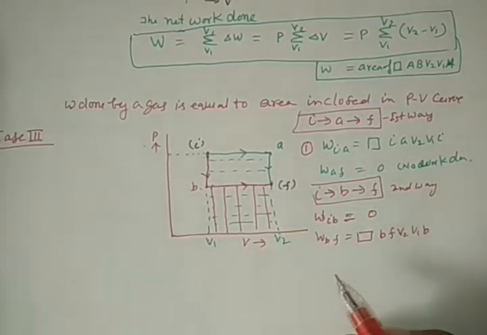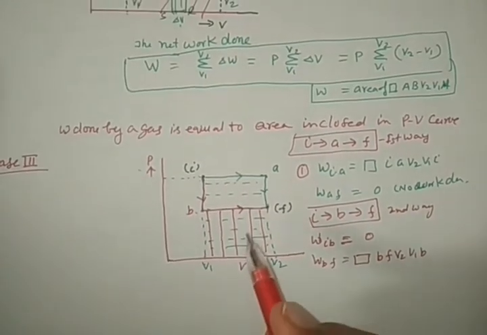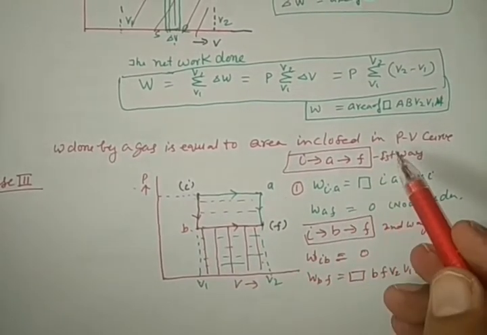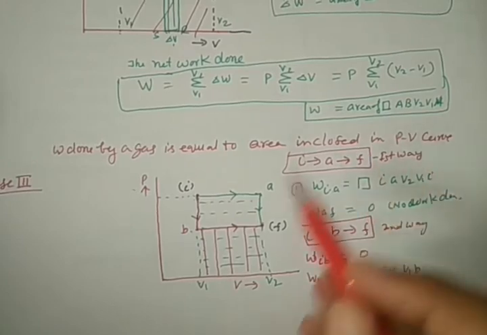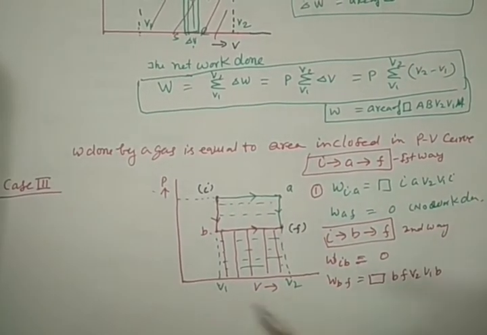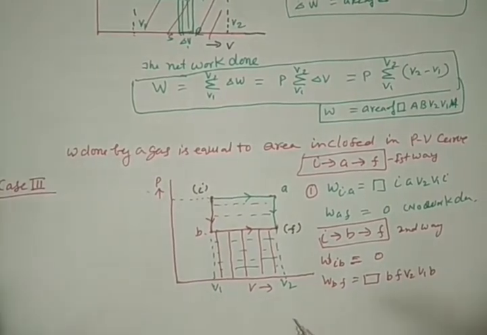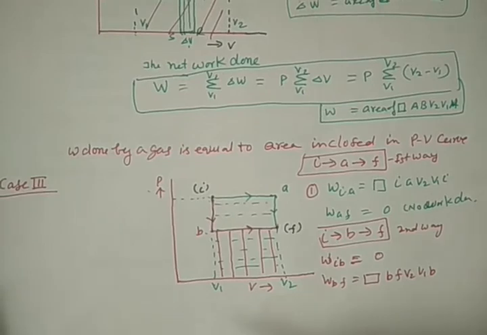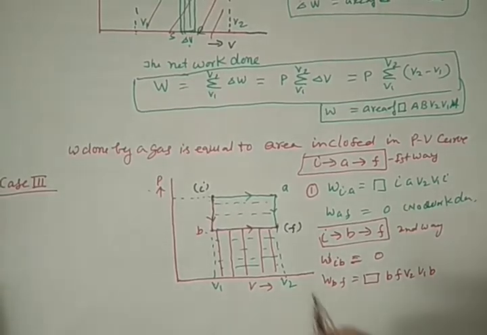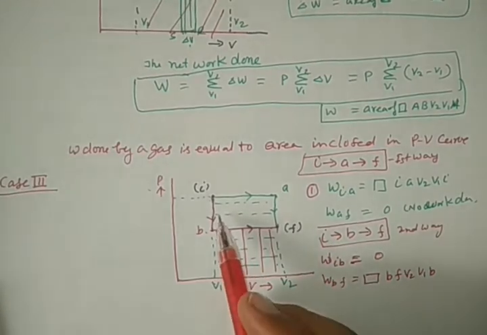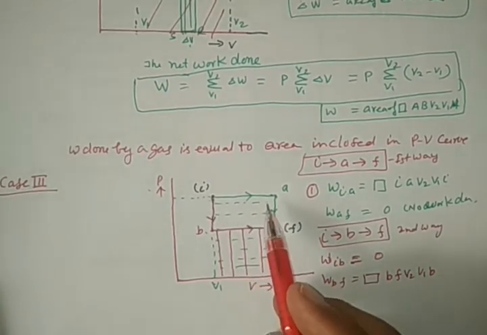So here a lesser amount of work is needed. By this path, less work is done as compared to the first part. So see, what is the conclusion of this graph? The conclusion is that work done by a system does not depend on initial position and final position, but it is dependent on path.